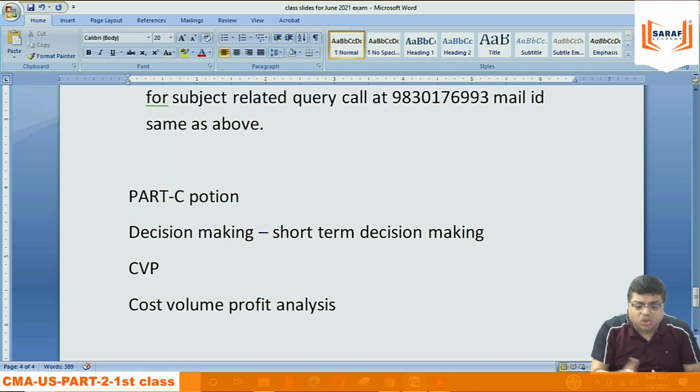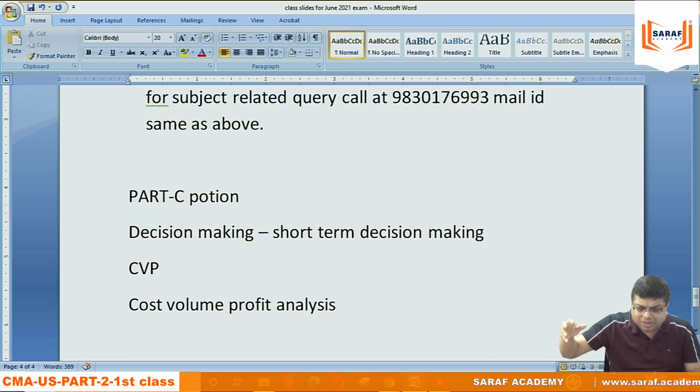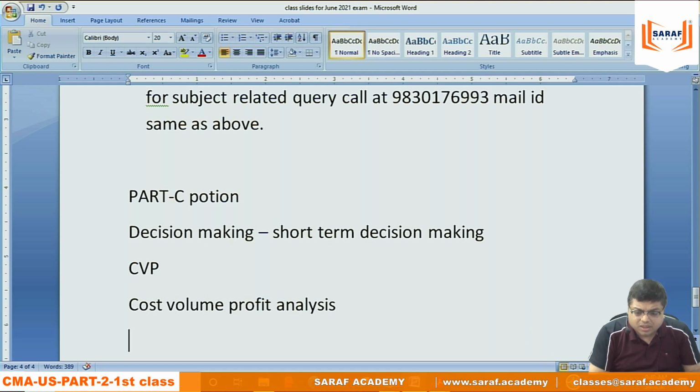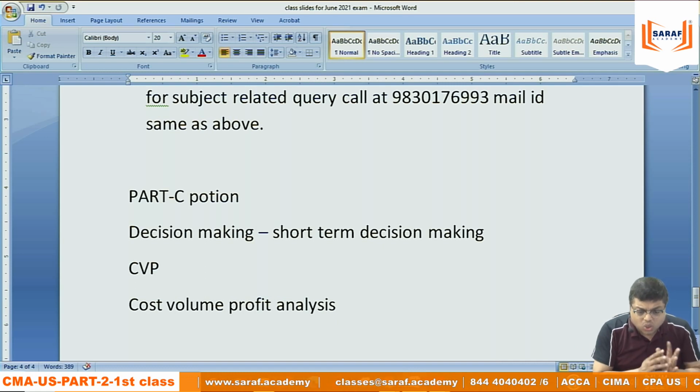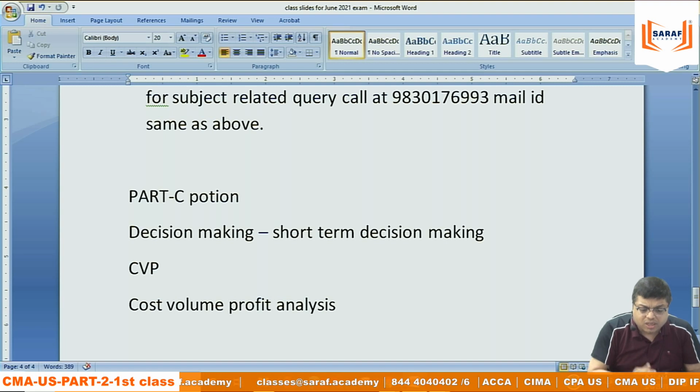Volume means sales volume. In my case, it is the number of students. In any organization which is selling products, it is number of units, kg, liter, whatever. And the cost and volume will be giving me profit. More sales will be giving me more profit. Lower cost will be giving me more profit. So cost, volume, profit analysis.